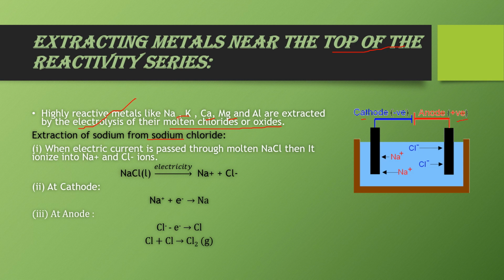Now when we pass electricity through this molten NaCl, it is converted into Na+ ion and chloride ion. Na+ ion, being positively charged, is attracted towards the negatively charged electrode, that is cathode, and here it gains an electron, that is reduction takes place, and it is converted into sodium metal. So sodium metal is obtained at the cathode, and chloride ion, being negatively charged, moves towards the anode. Here it loses an electron, that is oxidation takes place, and it is converted into chlorine atom, and two chlorine atoms react with each other to form chlorine gas. So the final product is sodium obtained at the cathode and chlorine gas obtained at the anode.